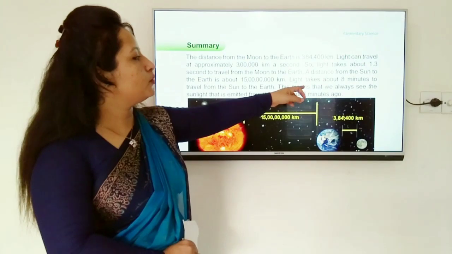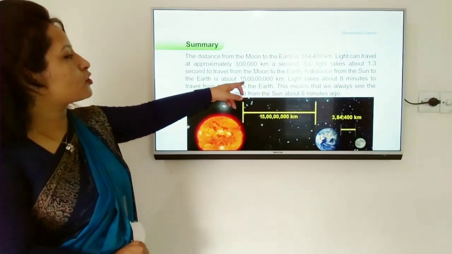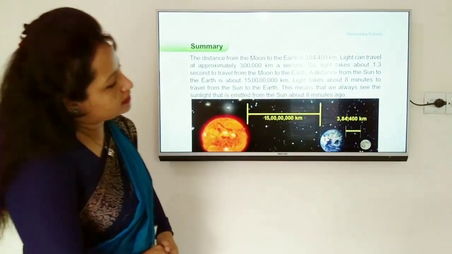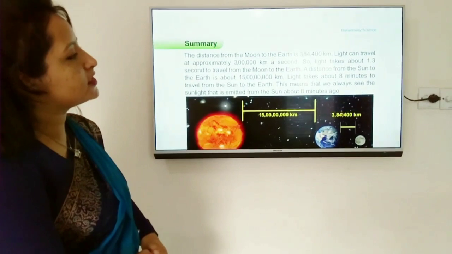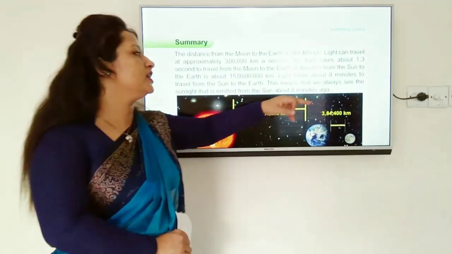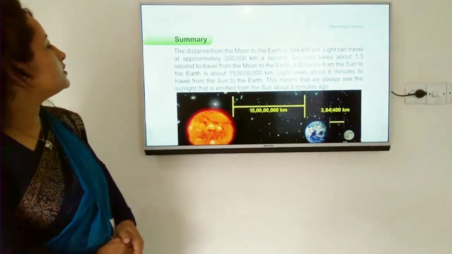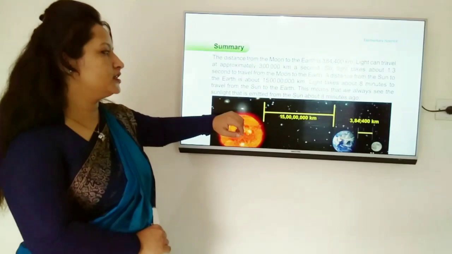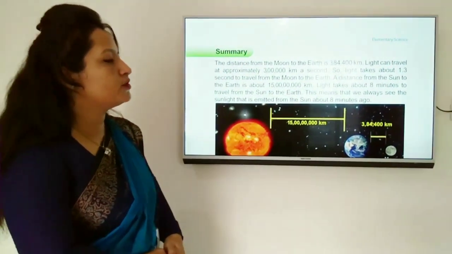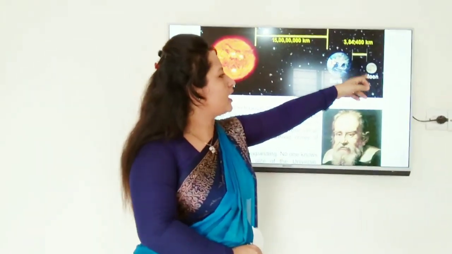We get it from 15 crore divided by 3 lakh kilometers, then we get 500 seconds. Convert 500 seconds to minutes, and then we get about 8 minutes. Light takes about 8 minutes to travel from the sun to the earth. This means that we always see sunlight that was emitted from the sun about 8 minutes ago. Okay, the distance between the earth and moon.